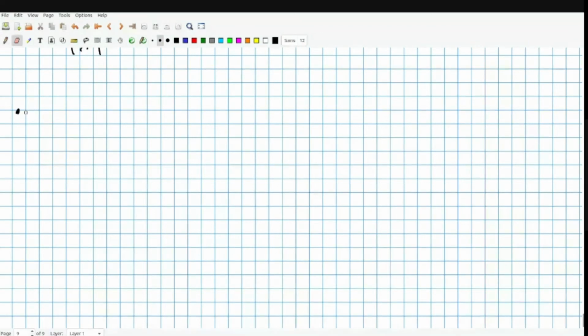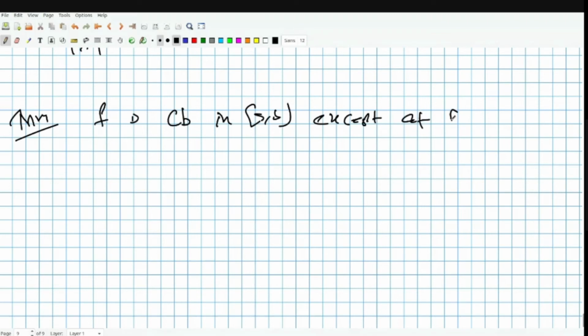So the theorem is this: if f is continuous in [a, b] except at finitely many points, then f is Riemann integrable.